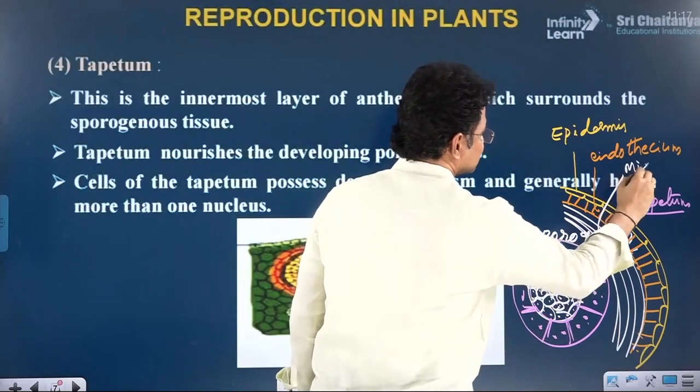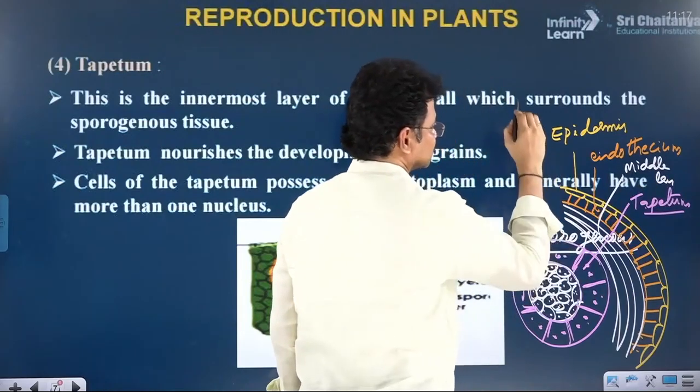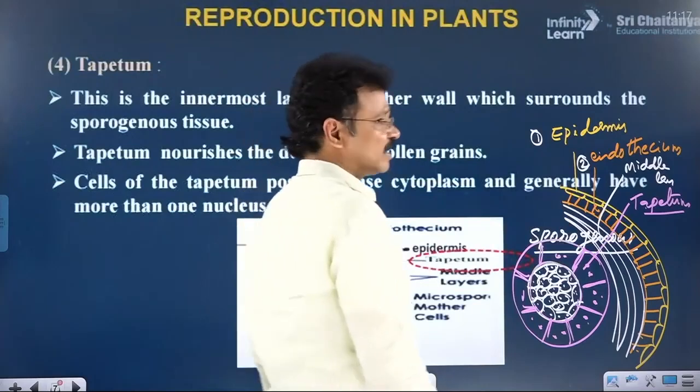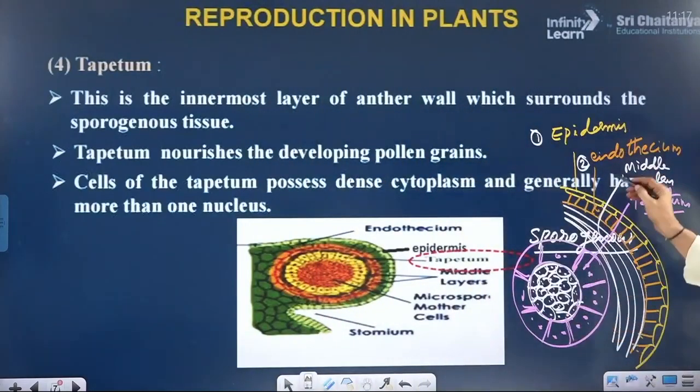So how many types of layers are found in this anther wall? Four types. One is the epidermis, the outermost layer. The layer just inner to the epidermis is the endothecium. Just inner to the endothecium, the third layer, the middle layers. The innermost layer of the anther wall is the tapetum.